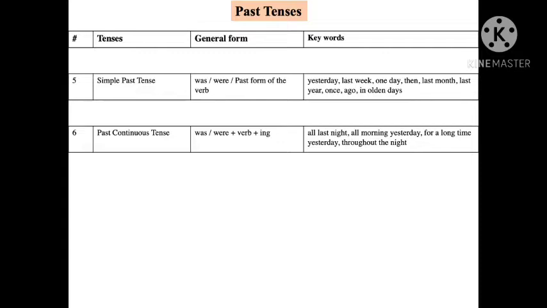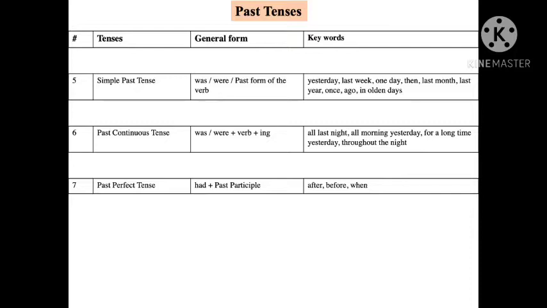in olden days. Then past continuous tense, was or were plus verb plus ing. For singular was, plural were, then verb plus ing. The keywords are all last night, all morning yesterday, for a long time yesterday, throughout the night.